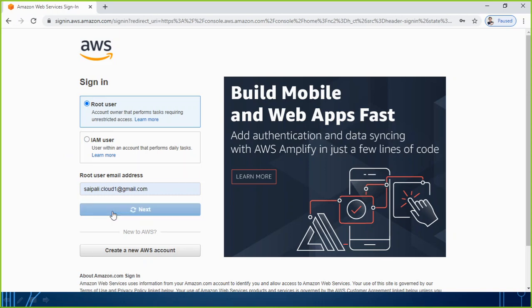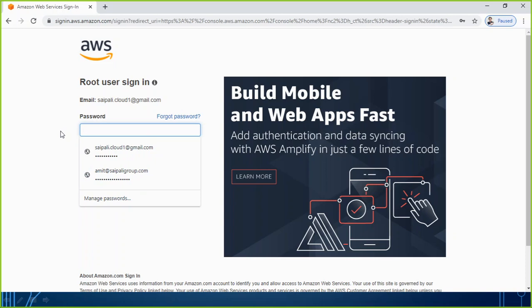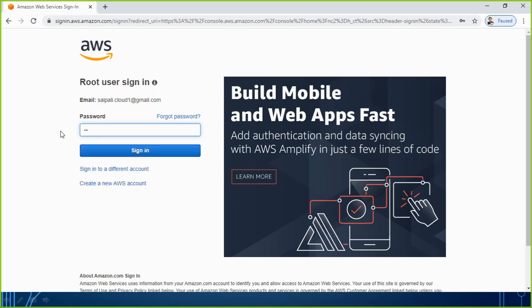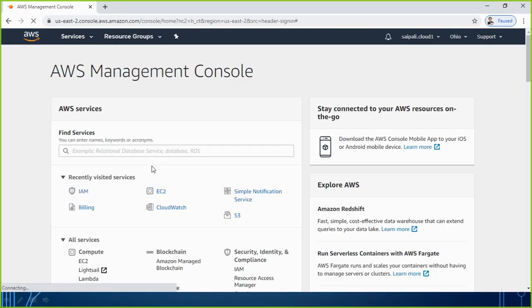When I log in, it does not have multi-factor authentication. It is just asking me the username, and then simply the password. So let me type the password here, and then I am able to log in. This means there is no multi-factor authentication enabled right now, and this is what we are going to perform in today's practical. We are going to see how to do multi-factor authentication.